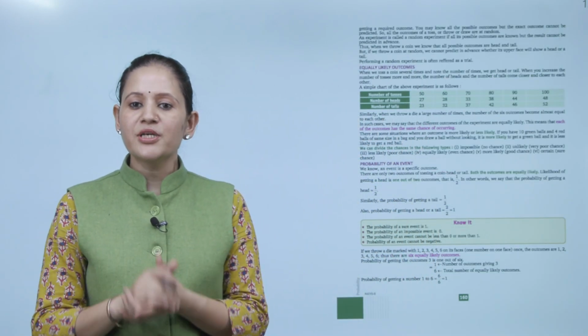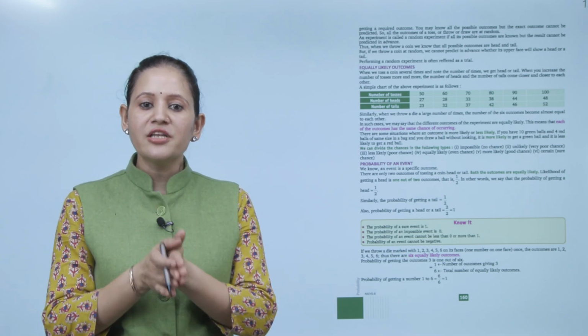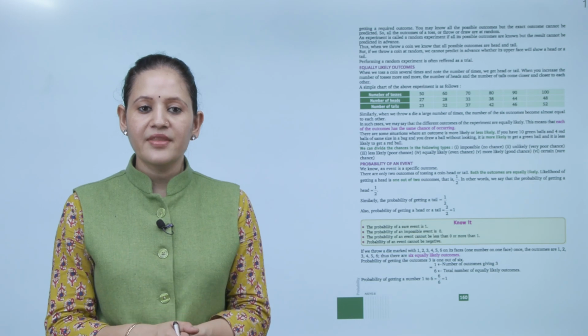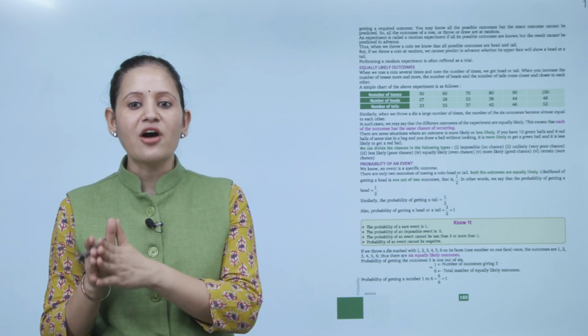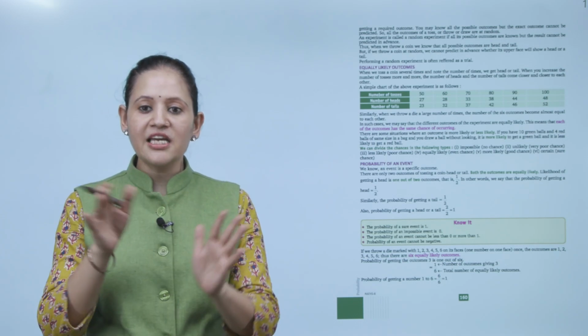You may know all the possible outcomes, but the exact outcome cannot be predicted. So all the outcomes of the toss or throw or draw are random. An experiment is called a random experiment if all its possible outcomes are known but the result cannot be predicted. Means पता है कि ये outcome आ सकता है but result we do not know.